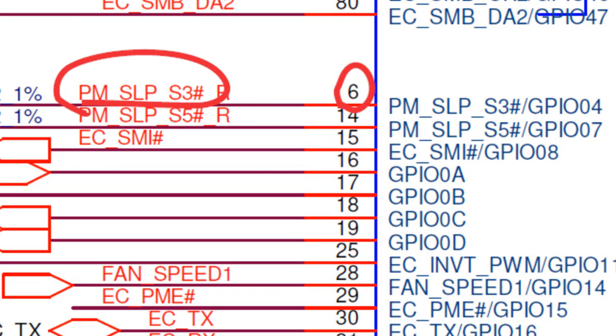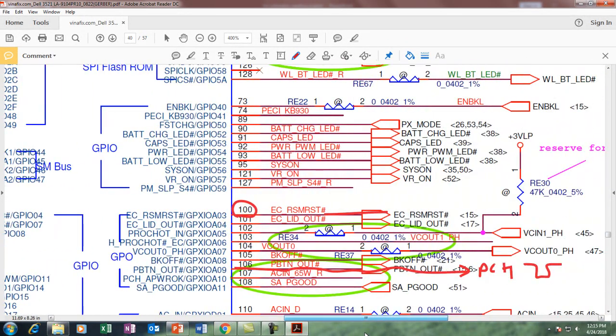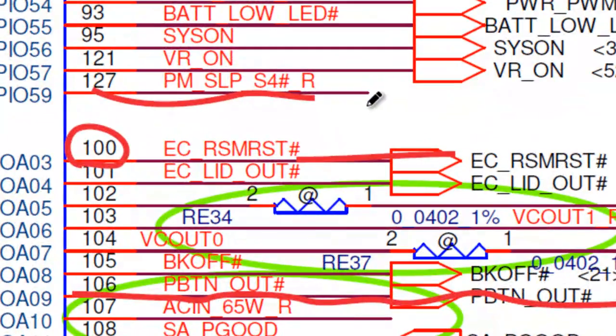When I press the power button, at that time here I am supposed to get 3 volts, and in the same way on the right-hand side SLP S4 pin number 127, here also I should get 3 volts, and both these signals come from the PCH side.